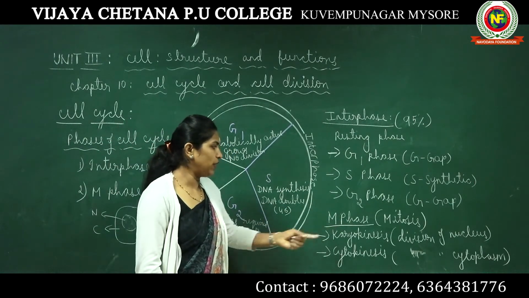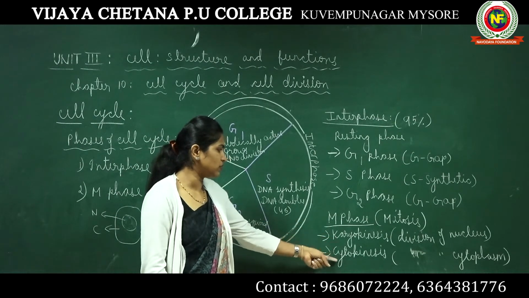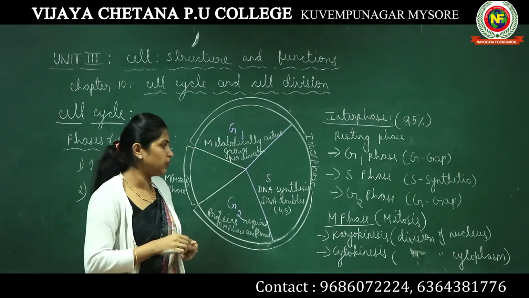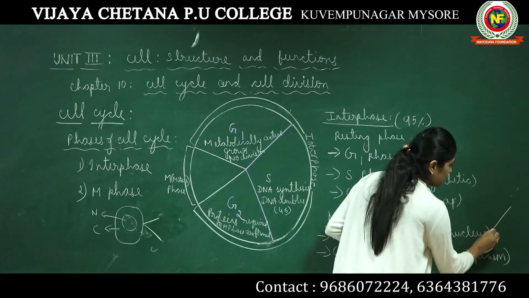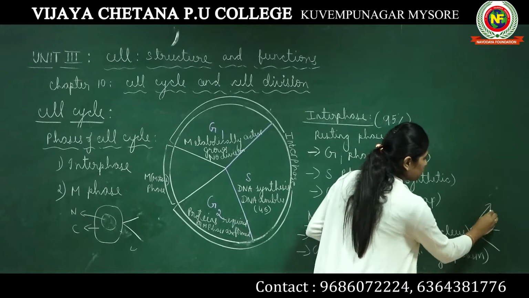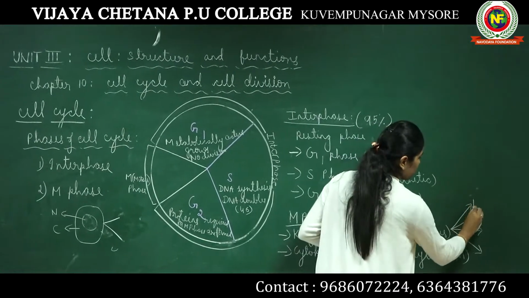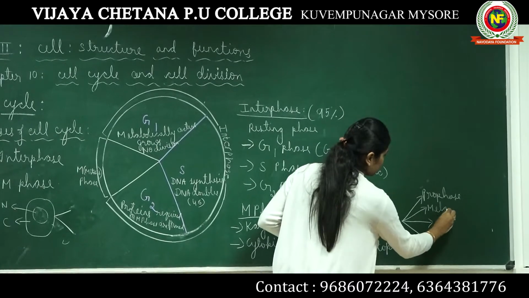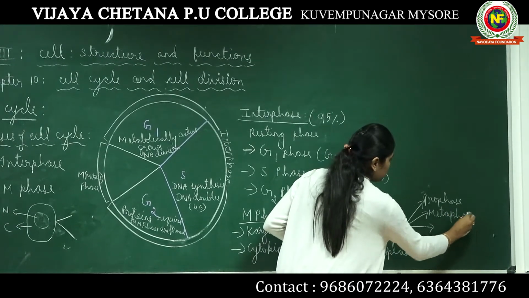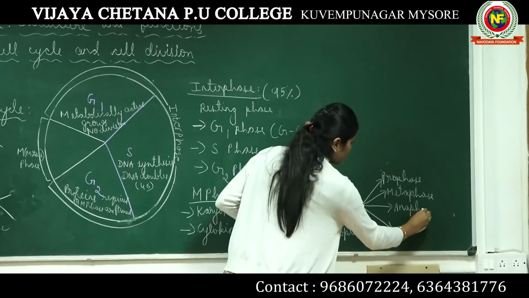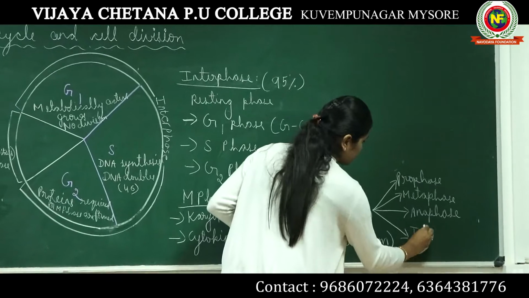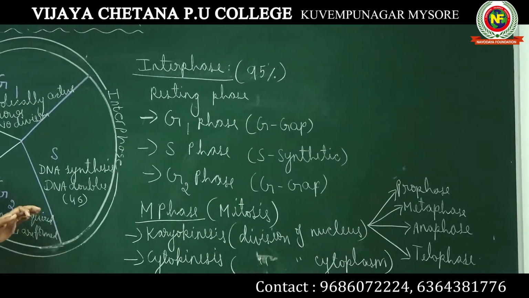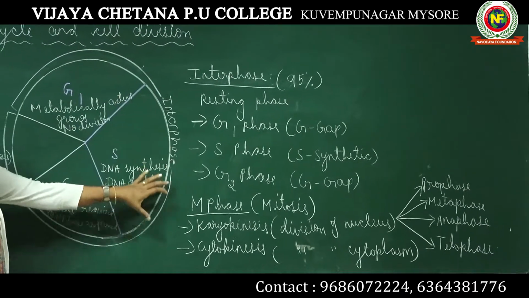These are the two important processes coming under M phase, whereas karyokinesis is further subdivided into four important phases: prophase, metaphase, anaphase, and telophase.